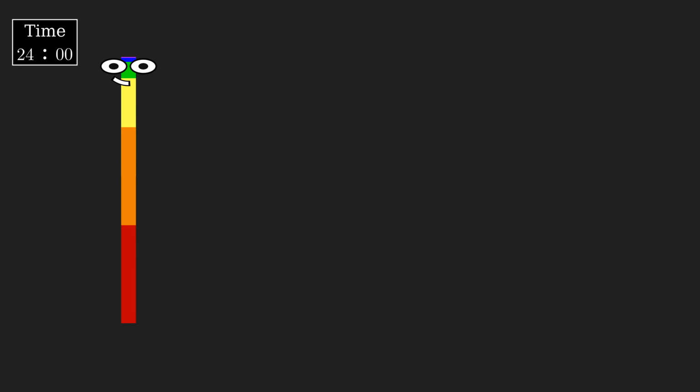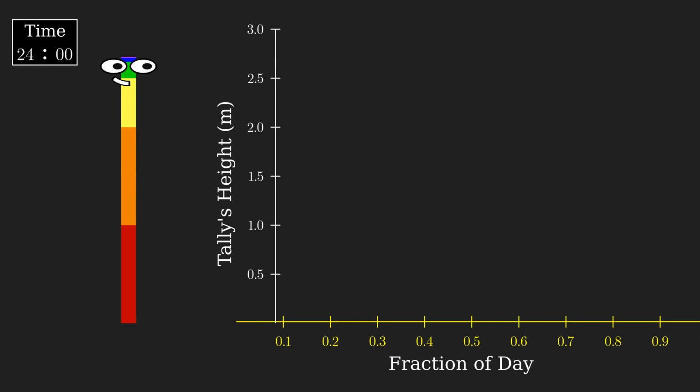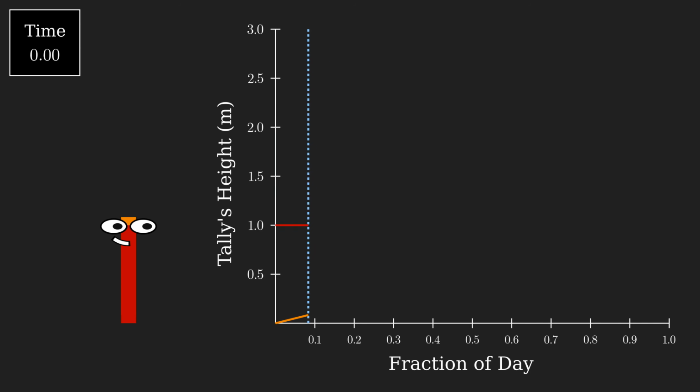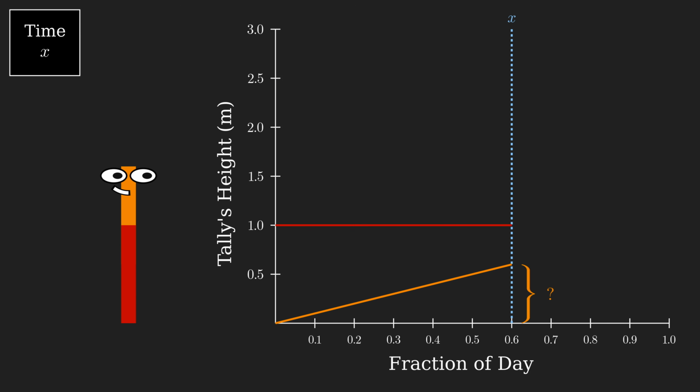Hence, we've relabeled the horizontal axis from 0 to 1, representing the fraction of the day that has passed. And the time box in the upper left corner will also show that fraction. A very simple question we can ask is, after X amount of the day has passed, how much orange mass has accumulated? In other words, how much new mass is her initial mass responsible for? You may already know the answer.